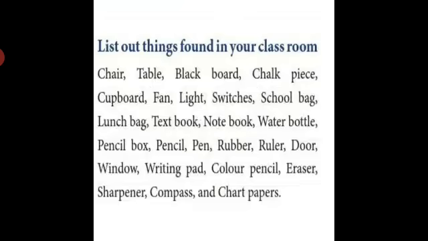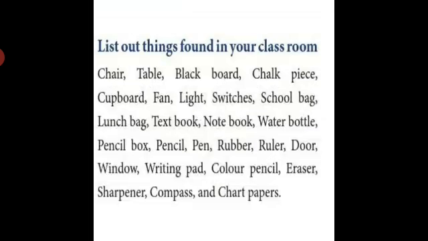Students, in your home or in your school, so many things are around you. You can classify what is wooden material, what is non-wooden material, which is the plastic material, and which is made of iron. Like that, we are going to know about similarities and dissimilarities of living organisms.